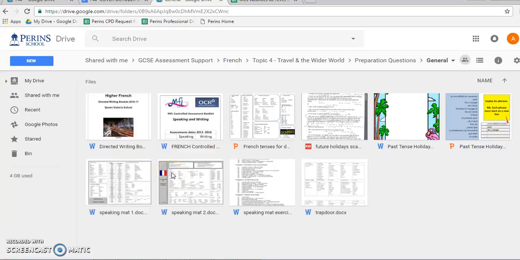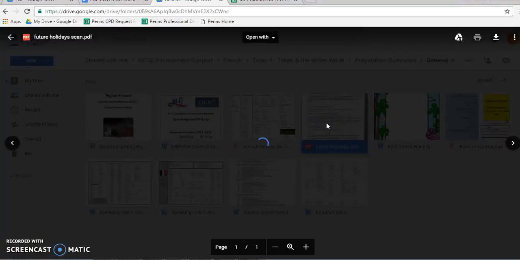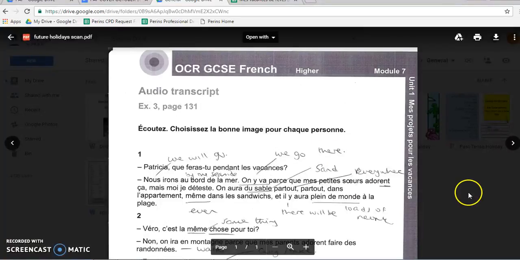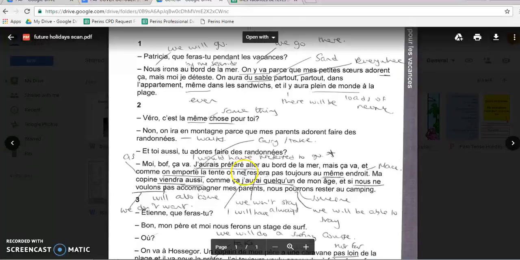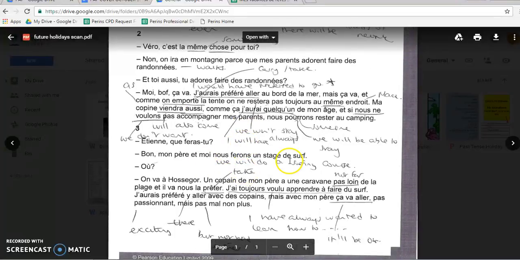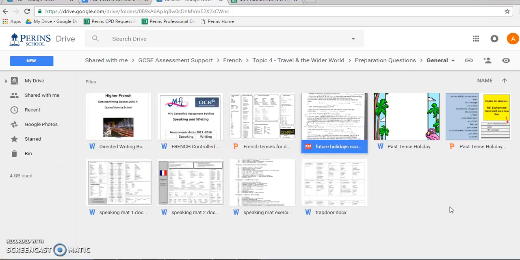Some of those things are duplicated, so the directed writing booklet from Queen Victoria's School is in there, but it's also got some other things that you might use to help you structure your work. Things like this future holidays scan, which I threw in there from a time before, that you might want to use, but where I'd annotated around the sheet to look at different things that people could say.